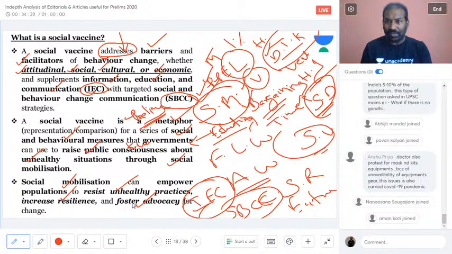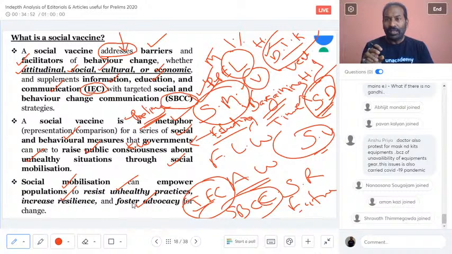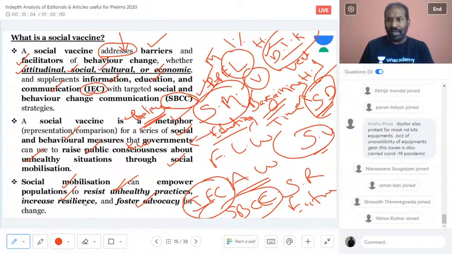But it has to make sure that because of the mobilizing of the people, and again here when I'm saying mobilizing, it is not in regards to not following social distancing. No, mobilizing is making sure that the people understand the intricacies of the spread of the virus. How to resist unhealthy practices, they should move away from the unhealthy practices. They should increase their resilience in the sense of the kind of approach they have towards handling the situation. And then they should also foster the advocacy. That means what kind of changes have to be actually put into practice to counter COVID-19 is very important.